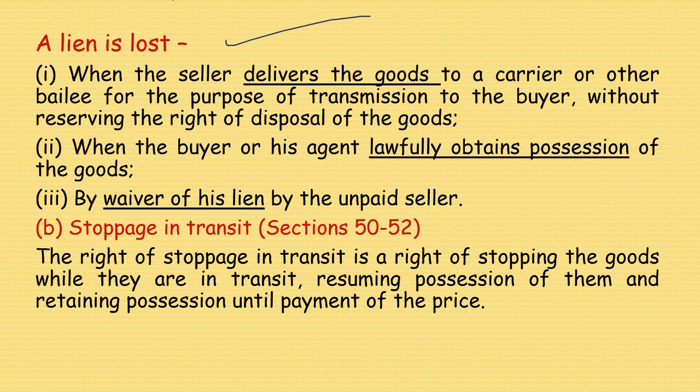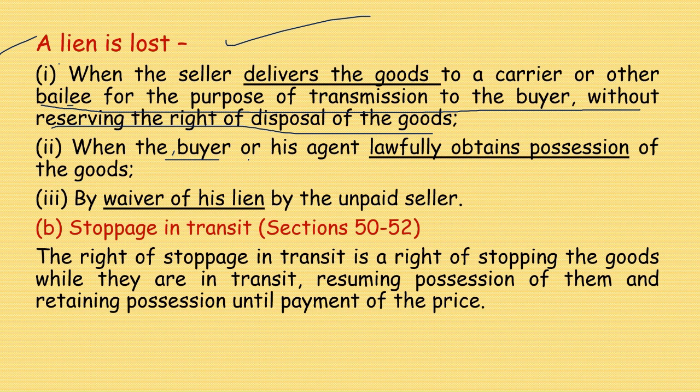Under what circumstances is the unpaid seller going to lose his right of lien? When the seller delivers the goods to a carrier or other bailee for the purpose of transmission to the buyer without reserving the right of disposal of the goods.